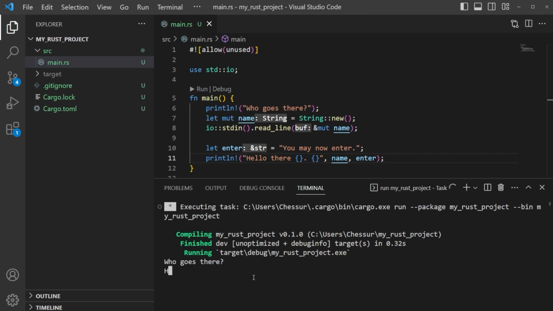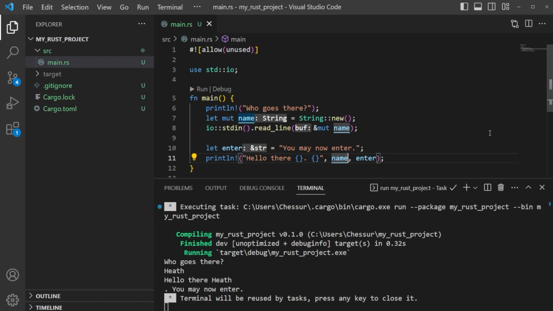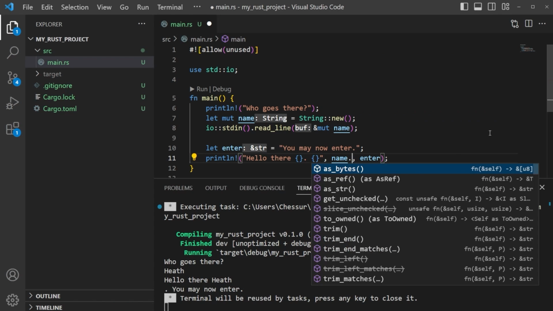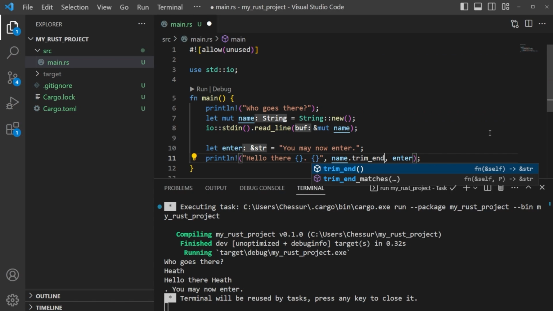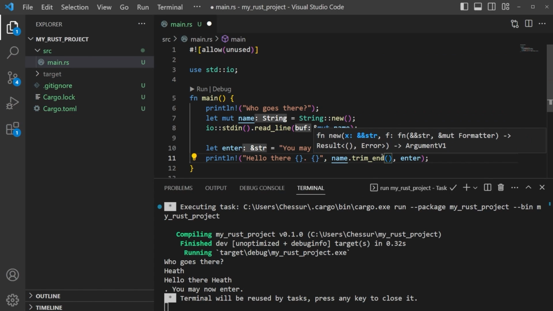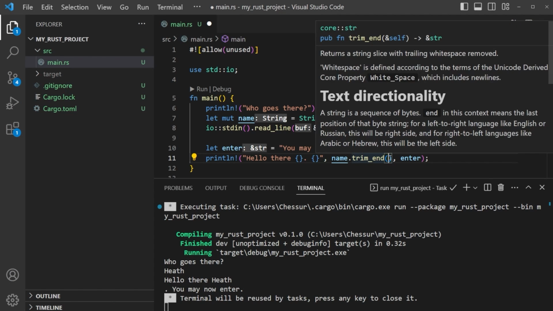Okay, so who goes there? Heath. And it says, hello there, Heath. You may now enter. Well, we had a line break here, and automatically we have a line break on the end of our string. So we can actually just come in here on name and add a method. This method is going to be trim end, and that's going to trim off the last bit, which is that line break here.